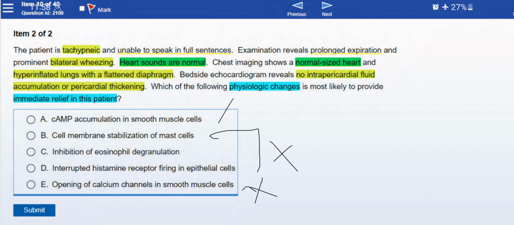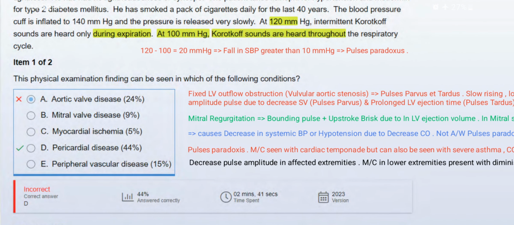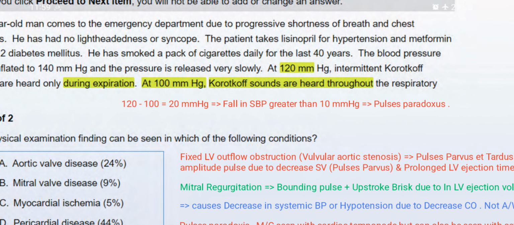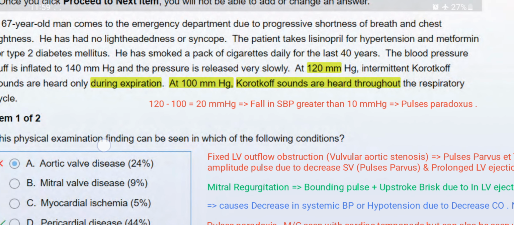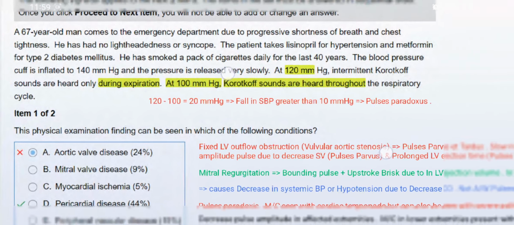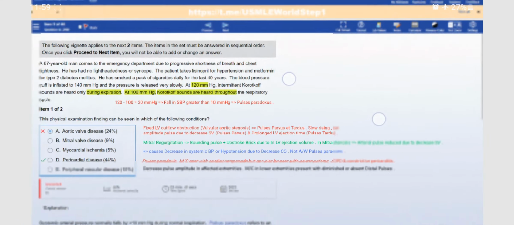So the correct answer over here is cyclic AMP accumulation in smooth muscle cells. Right? Okay, let us see the explanation. So the first thing is, whenever the difference between the pressures during inspiration and expiration is greater than 10, then that will lead to pulsus paradoxus, right?